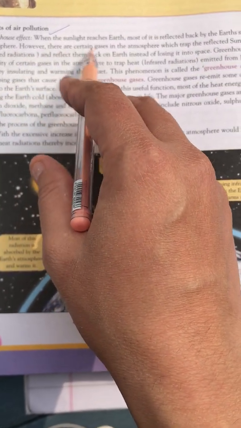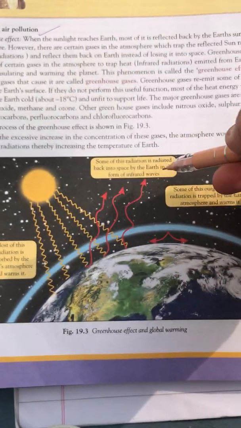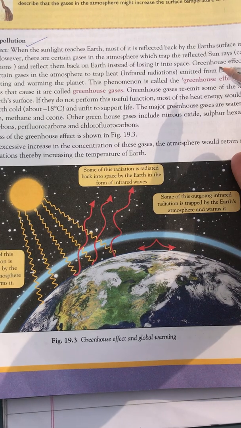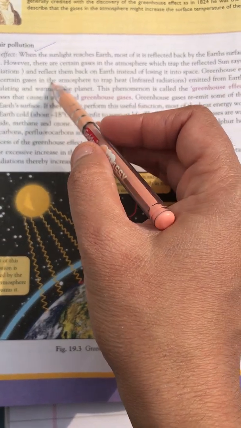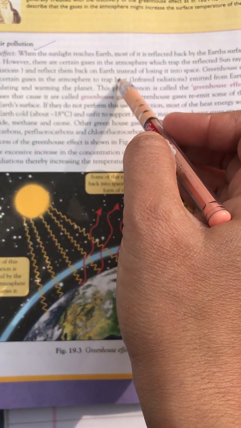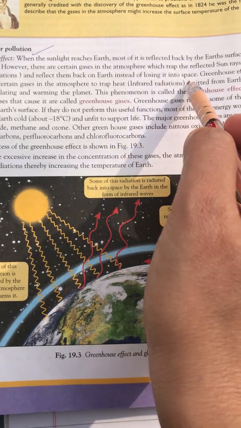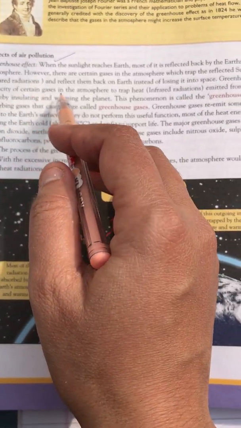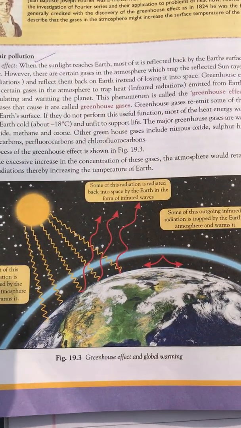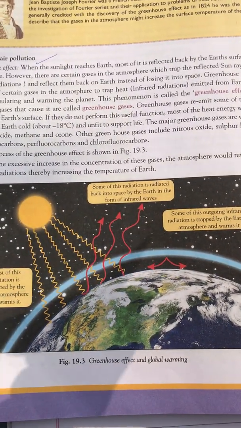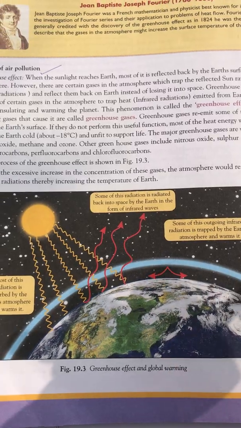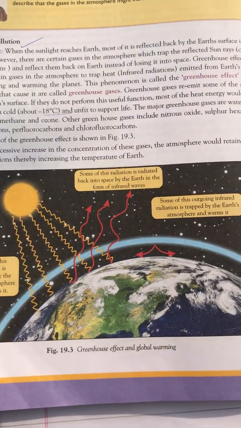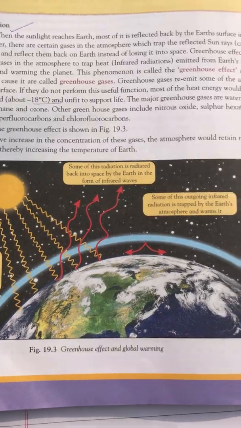However, there are certain gases in the atmosphere, like carbon dioxide, that reflect it back to the earth instead of it being lost in space. The greenhouse effect is the capacity of gas to trap or absorb those reflected rays, so it increases the temperature. So this is all about the greenhouse effect.